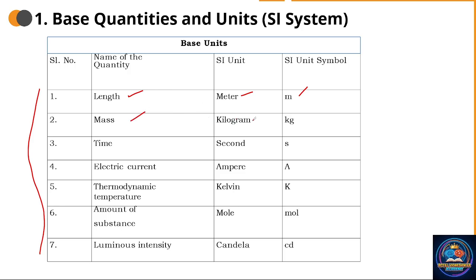Mass, kilogram, kg. Time is measured in seconds. Electric current, the flow of charges in a conductor, is measured in ampere. The denotation is capital A.